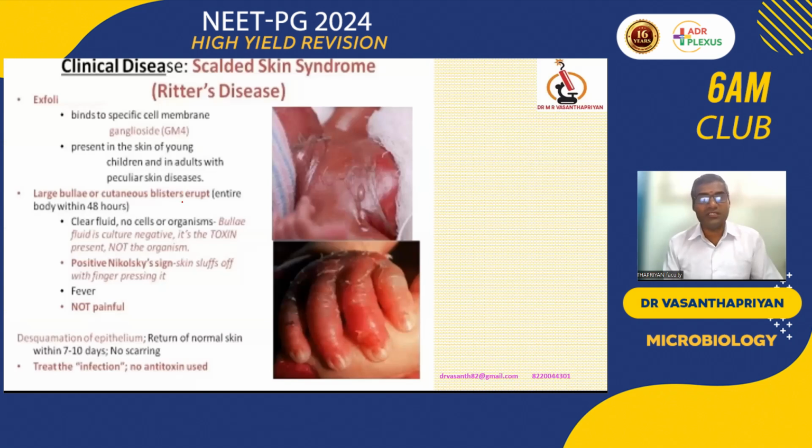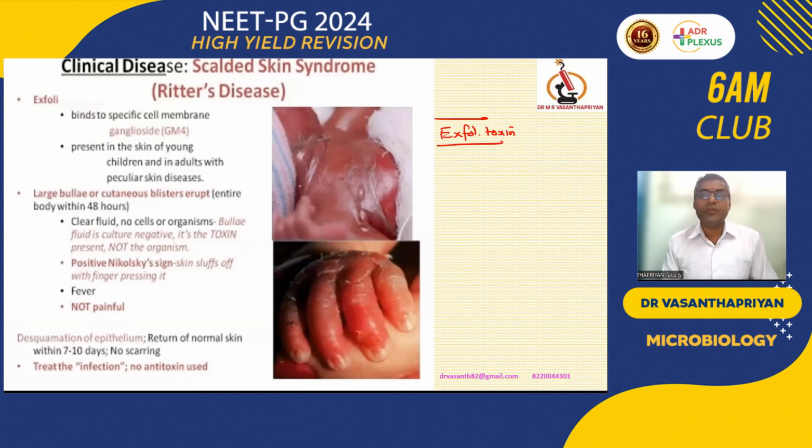So what is the toxin involved here? Very good. The toxin is the epidermolytic toxin or exfoliative toxin, the exfoliative toxin of Staph aureus. The organism first colonizes the skin. After the colonization, it releases the toxin. The toxin is responsible for the manifestation, which we call exfoliative or epidermolytic toxin disease.